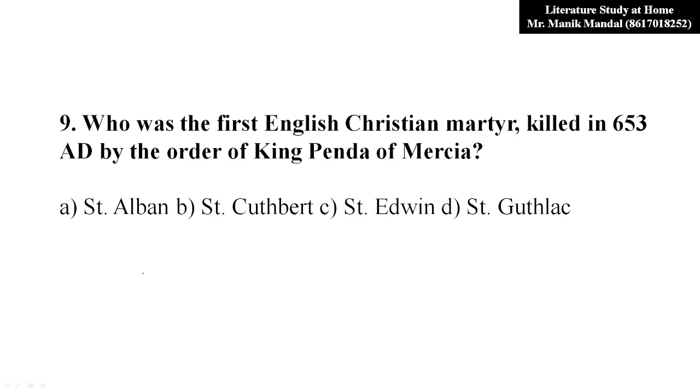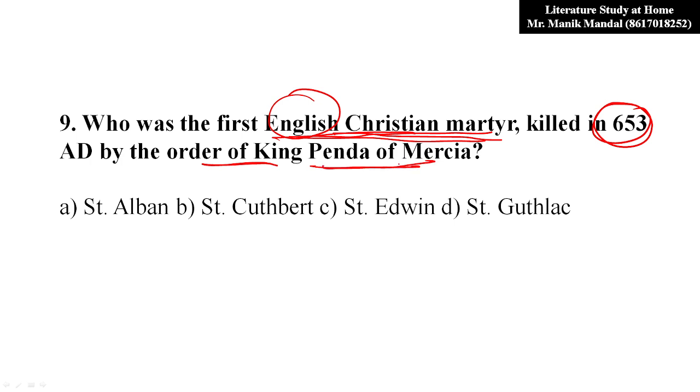Now question number 9. Who was the first English Christian martyr, who was killed in 653 AD by the order of King Penda of Mercia? So he was killed in 653 AD. He was the first English Christian martyr. Who was it? It was Saint Alban. Saint Alban, option A, was the first English Christian to be martyred.